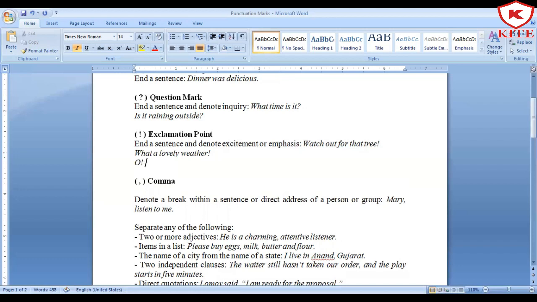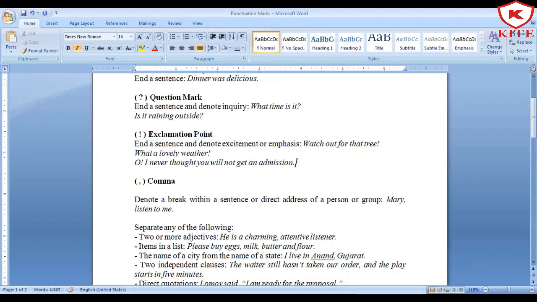This shows sadness. I never thought you would not get an admission. But remember, here you can use the exclamation mark either with the interjection or at the end. So that is the use of exclamation point.